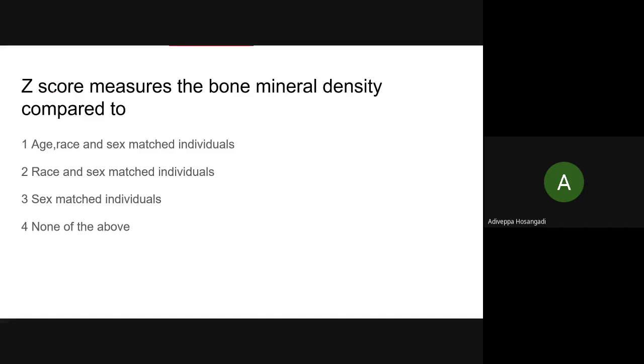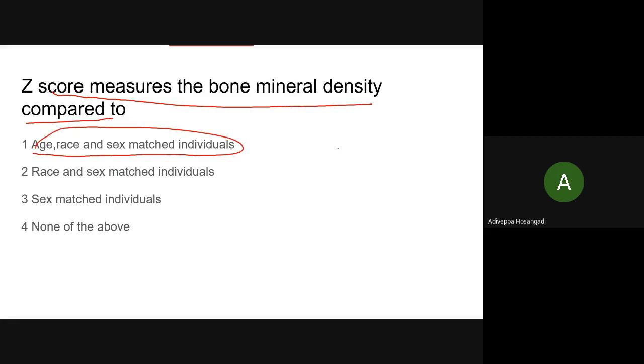Z score measures the bone mineral density compared to others. I have already given the first one. I want to have a fair race. If there is a running race, I can't allow a 12-year-old adolescent, a very active individual, to run with a 60-year-old woman.